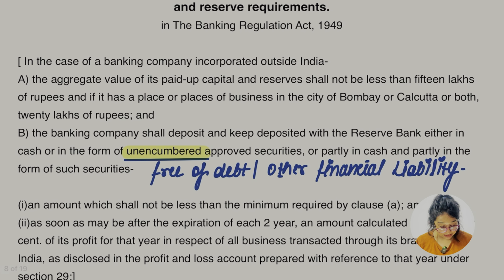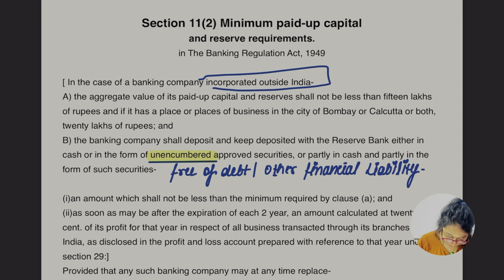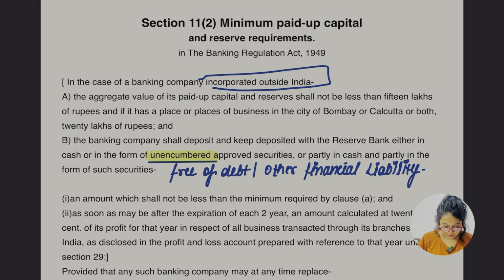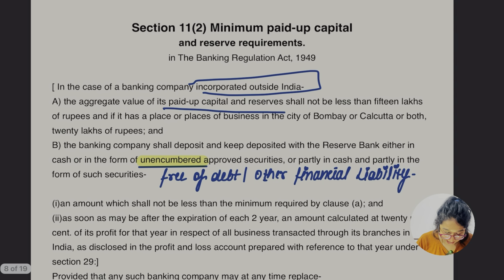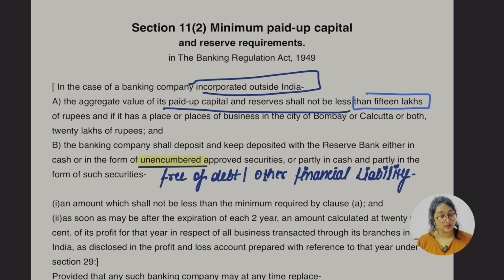So as we know, in case of a banking company incorporated outside India, what was the minimum paid up capital and the reserve? Think before I say it. The aggregate value of its paid up capital and the reserve shall not be less than 15 lakh rupees. In case the banking company is incorporated outside India, the paid up share capital plus reserve should not be less than rupees 15 lakh.